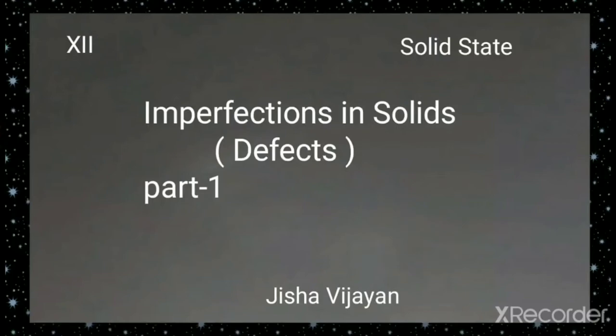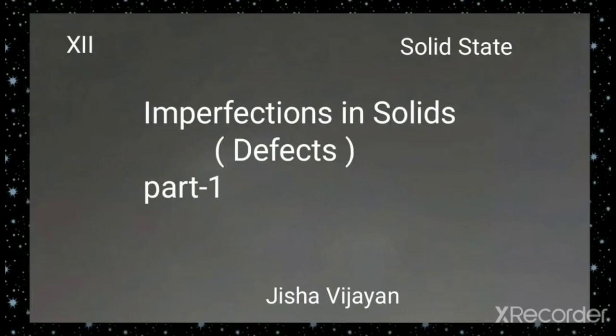Hello students. In the previous videos, we discussed crystalline solids, which have a completely ordered, or we can say perfect, arrangement of particles, in which we have discussed one-dimensional, two-dimensional, and three-dimensional arrangements.